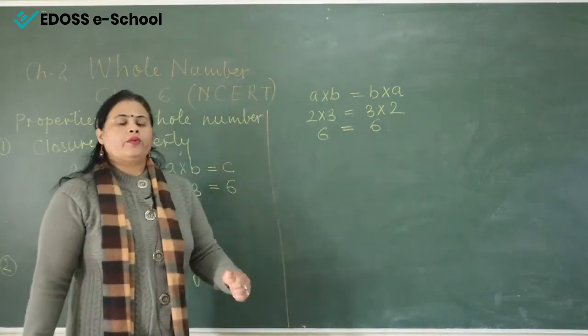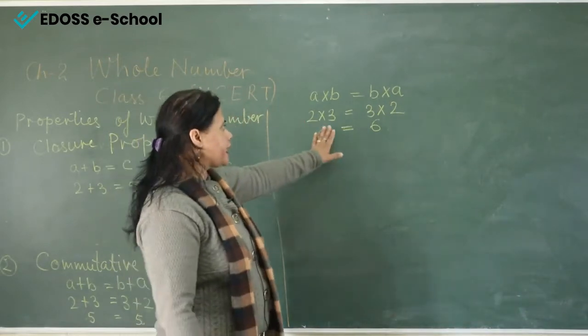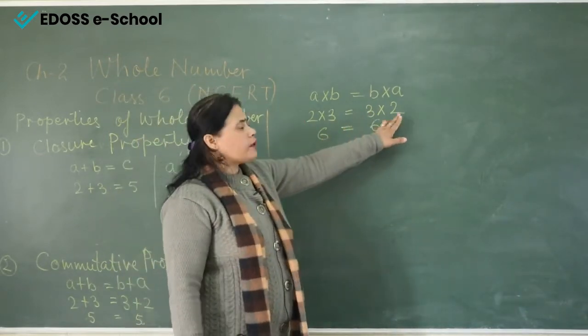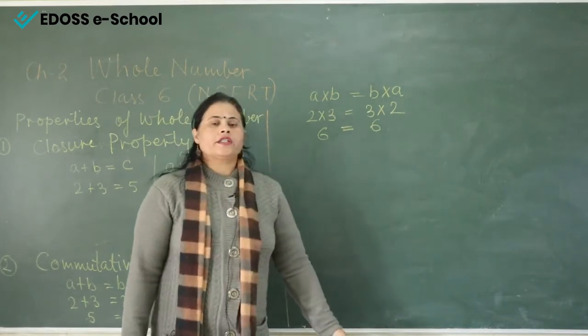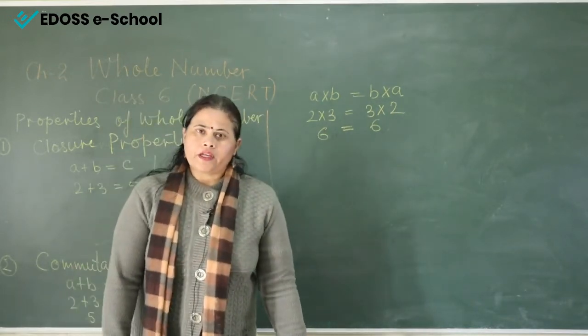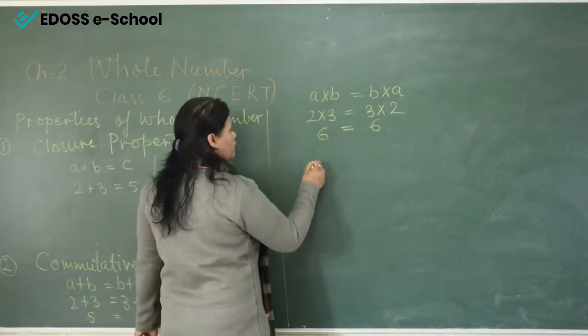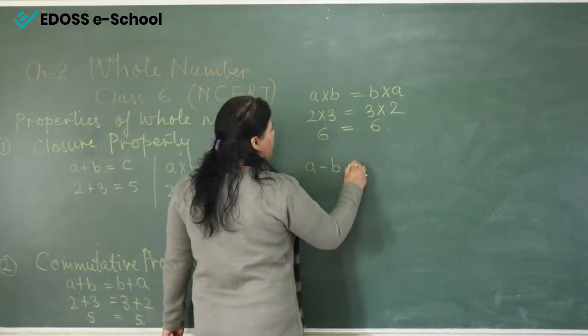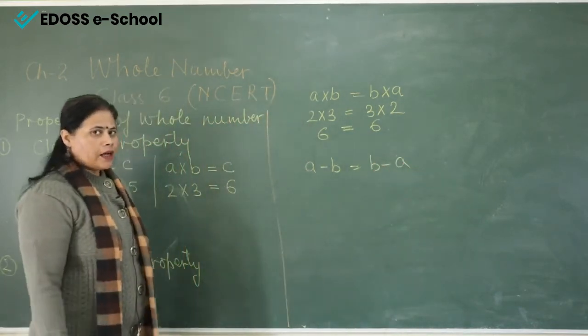It means when we multiply two numbers, if we multiply the first number with the second number or the second number with the first number, we will get the same answer. It means commutative law is followed by the multiplication also, right? Now come to the next operation, that is subtraction. Now see here, A minus B is equal to B minus A. Is it fulfilled by the commutative law?